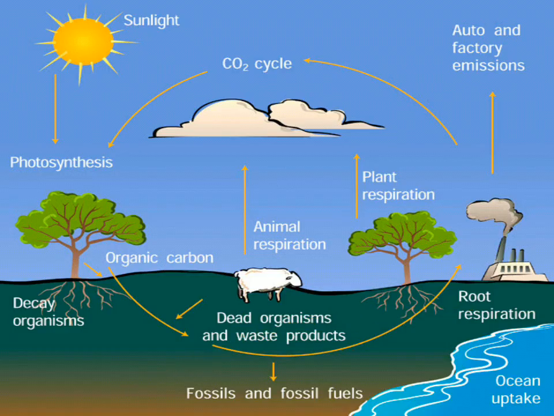Then the cycle is described in this diagram, where the carbon cycle is very well illustrated. The sun gives out energy, and the carbon dioxide from the atmosphere is taken up by the tree. The organic carbon comes onto the land through the leaf litter. When the leaf litter comes, the sheep or any other organism feeding on this dead matter will eat it, derive energy from it, and release carbon dioxide by respiration. Again, this carbon dioxide is getting back into the atmosphere. One more thing, this organic waste coming from the leaf litter can also be decomposed by microorganisms, and then it can be used again as plant nutrient.